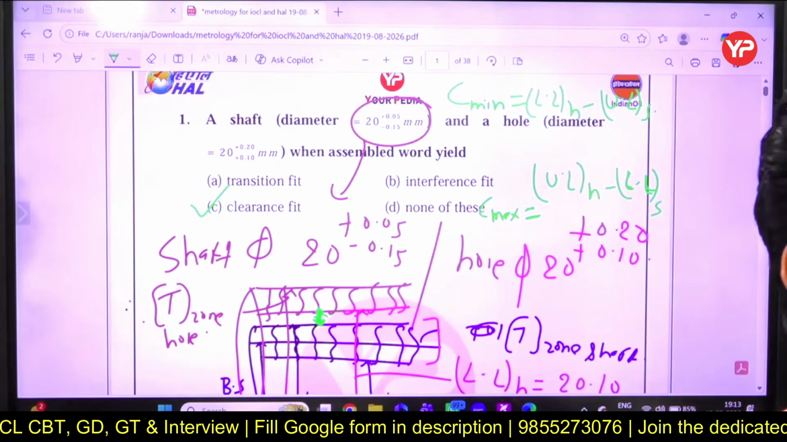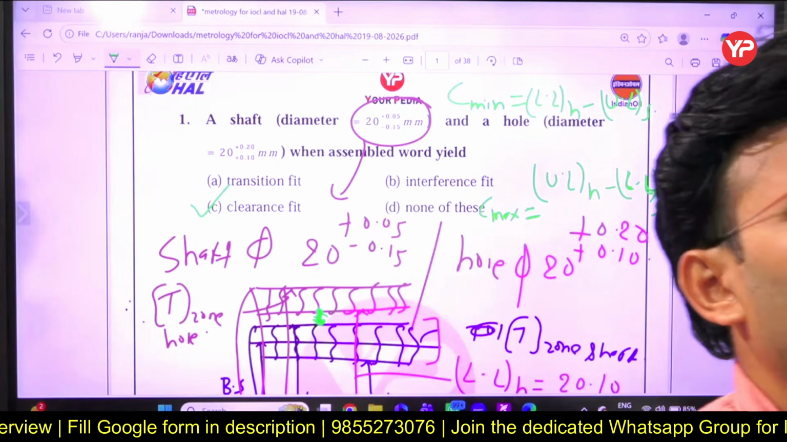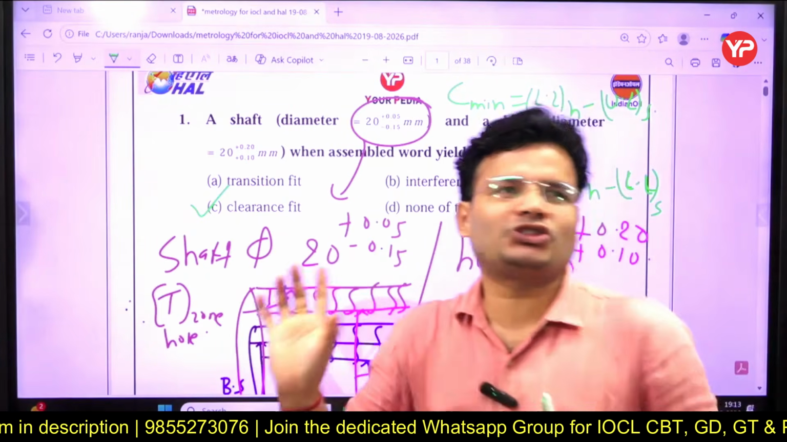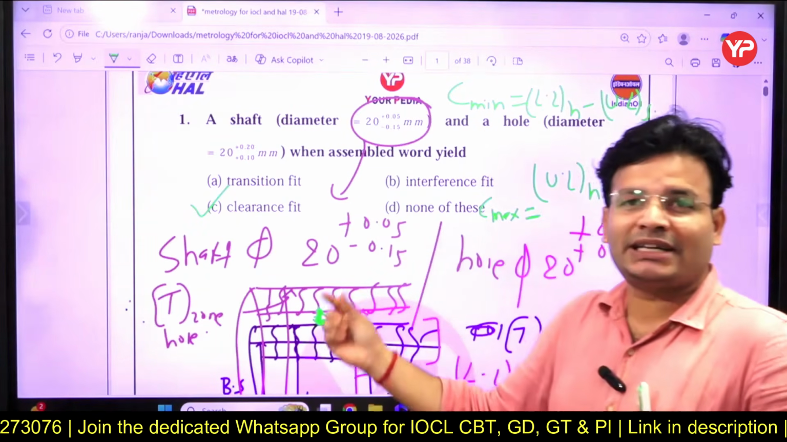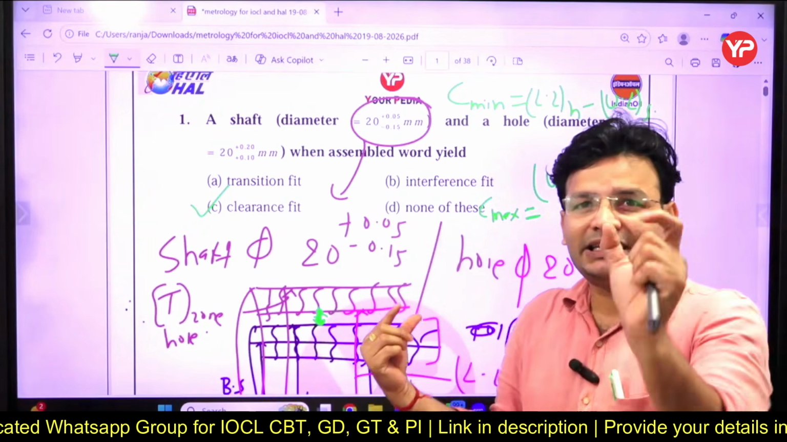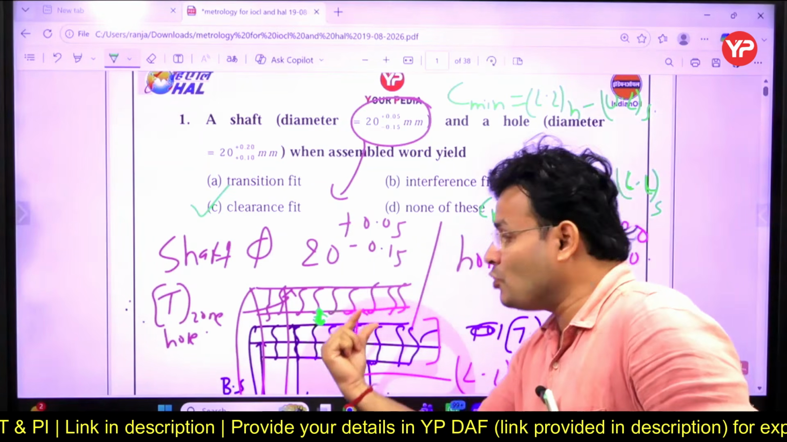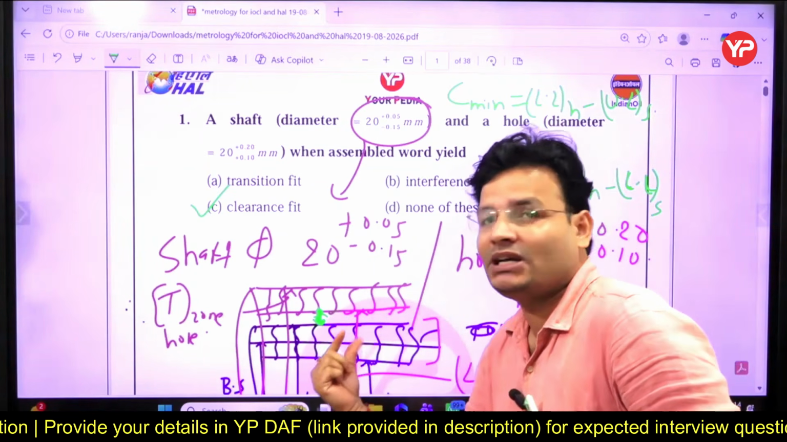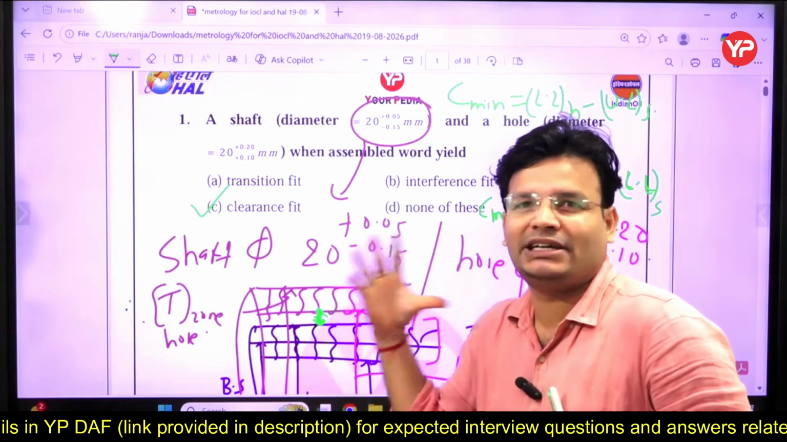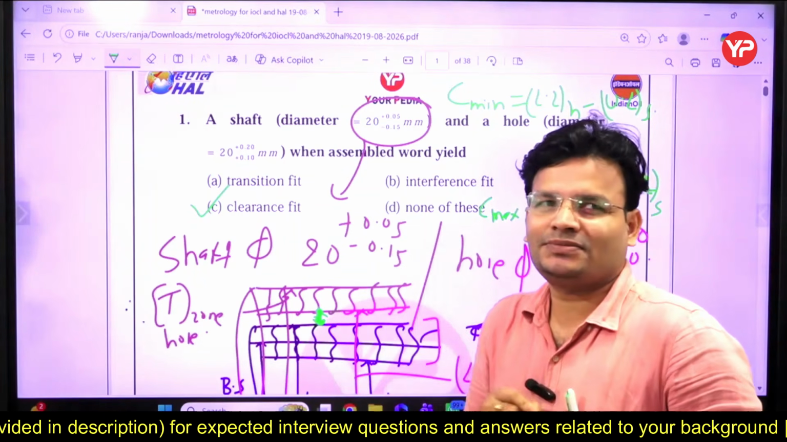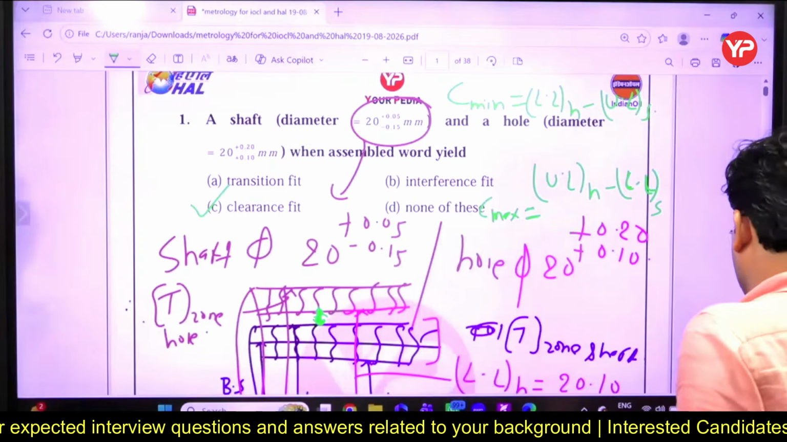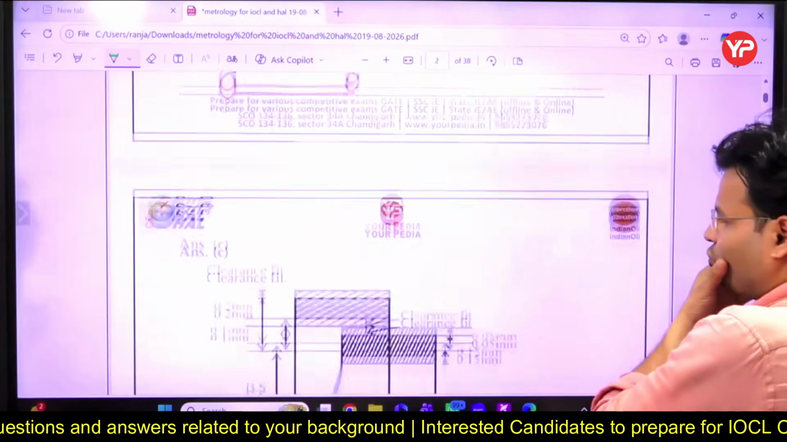Is it clear to all? Tell me first, is it clear to all? Then I will move to the next question. Clear now? Maximum clearance we can get, minimum clearance we can get. In the clearance fit, always keep in mind that the tolerance zone of the hole will always be above the tolerance zone of the shaft, and they are never going to be combined. Always keep that in mind, it will help you in another question. Now I am coming to the next question.